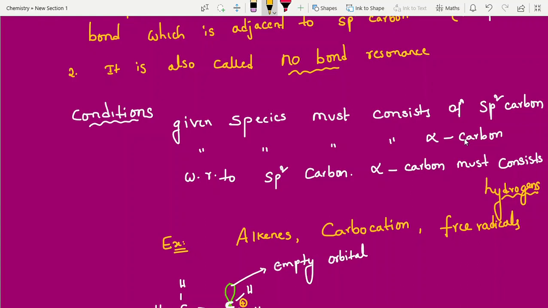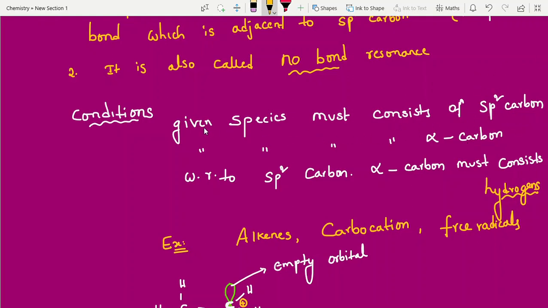Carbocation, what is the hybridization? Yes, sp2. So not only alkenes, those species also. Alkenes, which have a double bond, definitely show sp2 hybridization. Single bond sp3, triple bond sp.